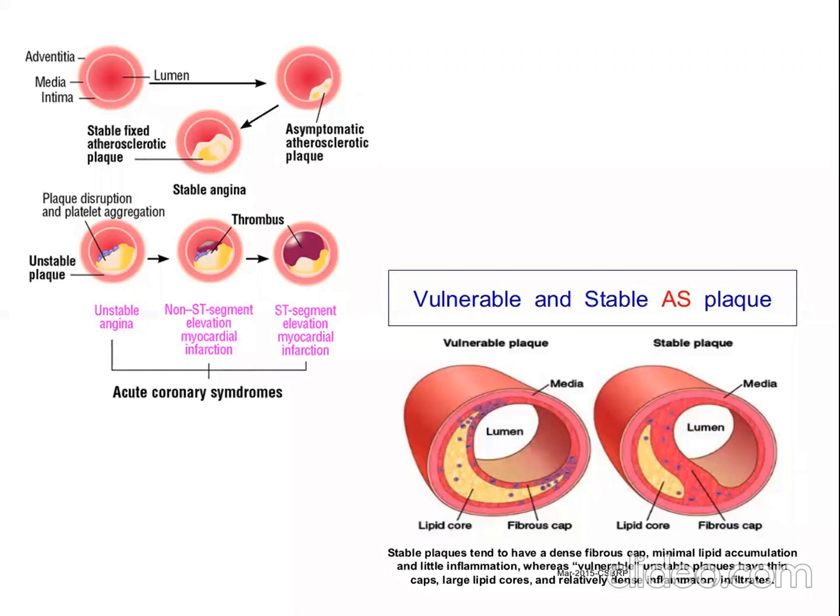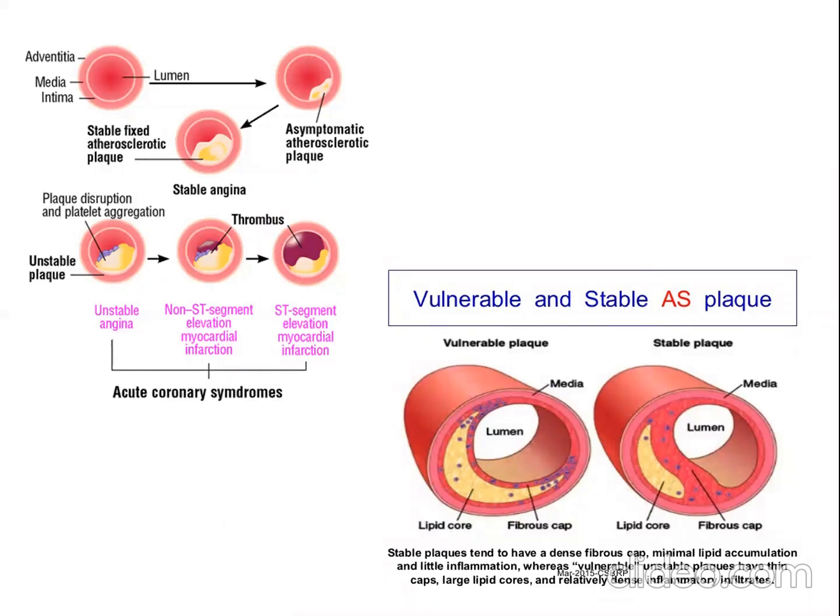Due to the deposition of cholesterol and some kind of cellular waste material. This is known as atheroma. So what is atheroma? Atheroma is the development of fibrofatty plaque in the intima.